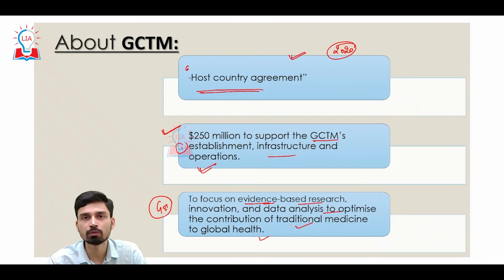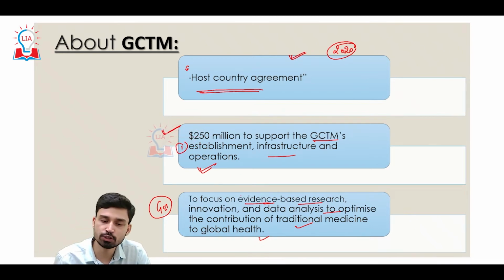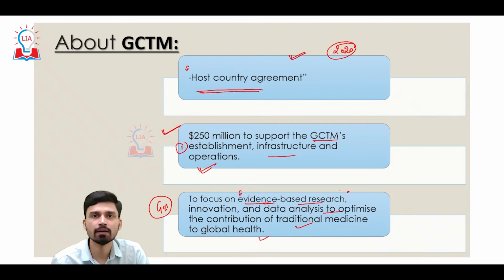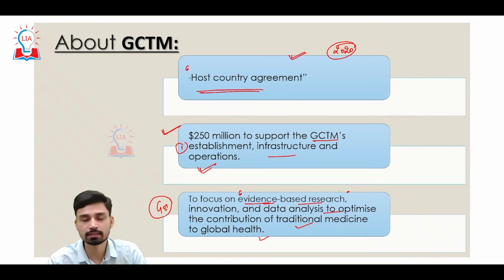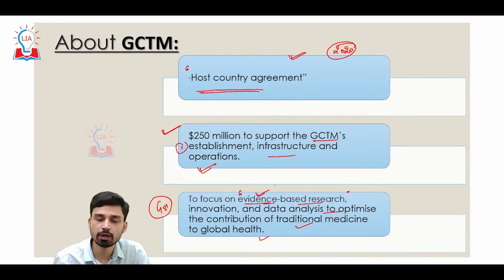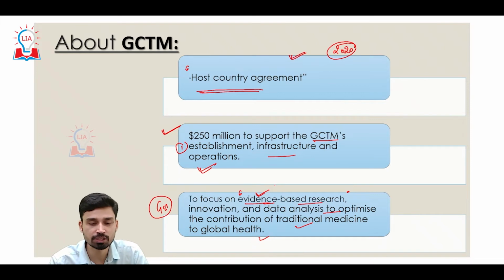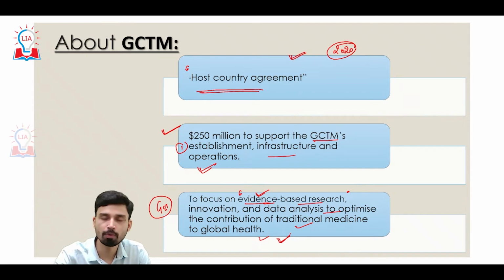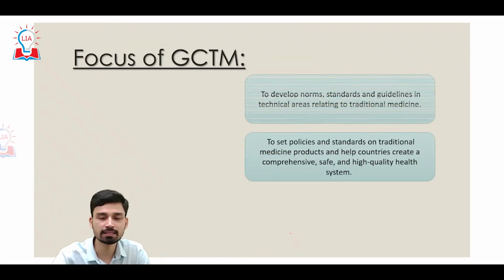So that is why the trust and belief in this system of medicine is relatively low as compared to allopathic medicine or the modern practices, and that is why it tries to fill this lacuna by focusing on creating evidence-based research and innovation, and thus increasing the overall acceptability of traditional medicine over a wide range of population, both inside India as well as outside India.